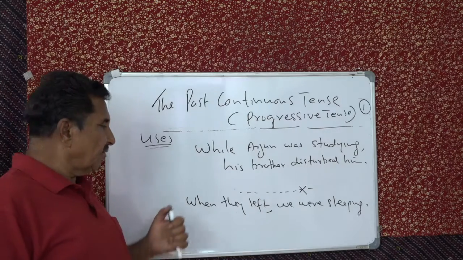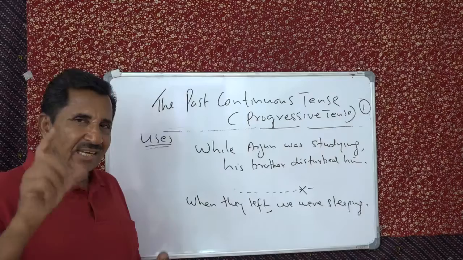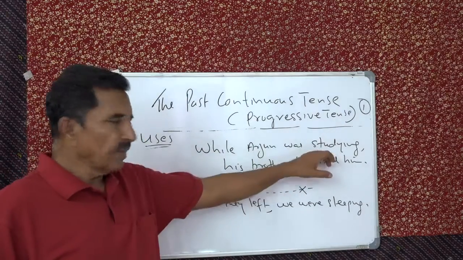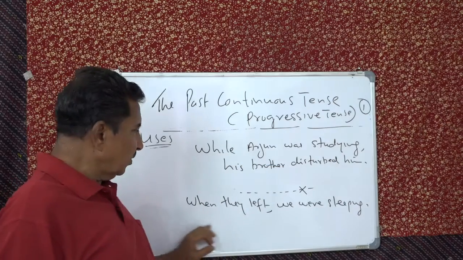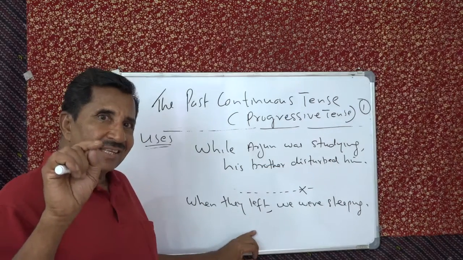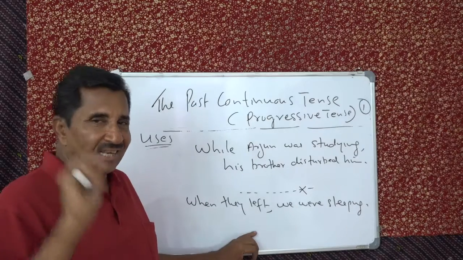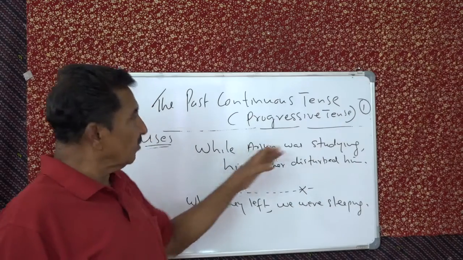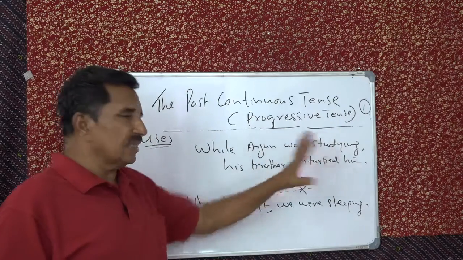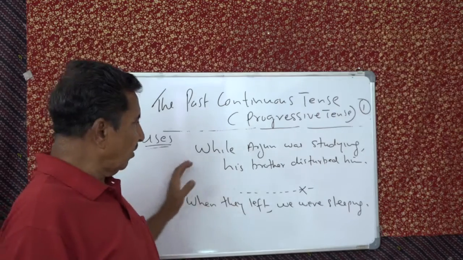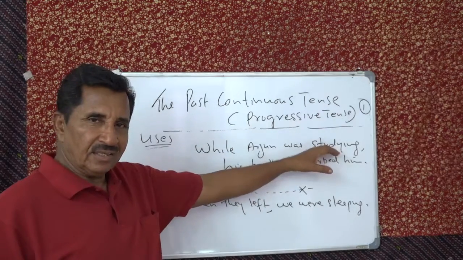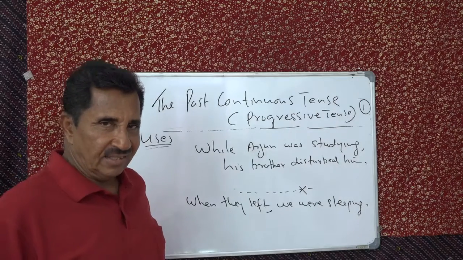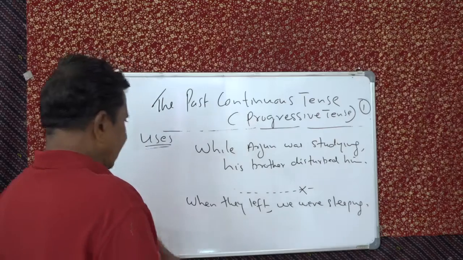See? So when we say when and while, there is a slight difference. What is that? While you use with the background action, but when you use with that point, a single action. Understand? When they left, we were sleeping. While Arjun was studying, his brother disturbed him. While always goes with the background action. Then when goes with the single action in the past. That's the difference.